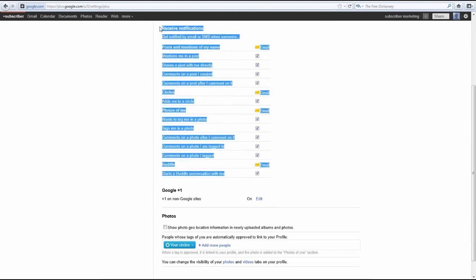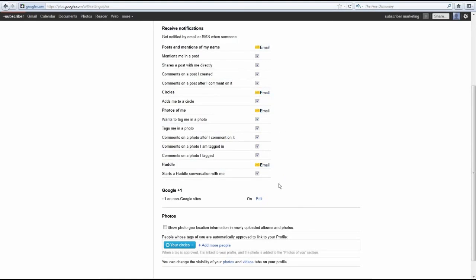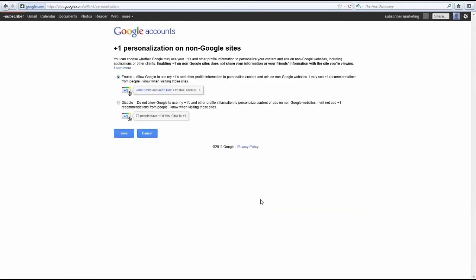Just make sure all of that is selected. That's important. Now, these may be selected automatically whenever you sign in, and that's good. But there's still one more thing I need to show you that we need to take a look at here. And it's what we get whenever we scroll down a little bit. Now, whatever you do, make sure that you click the Edit button right here, okay?